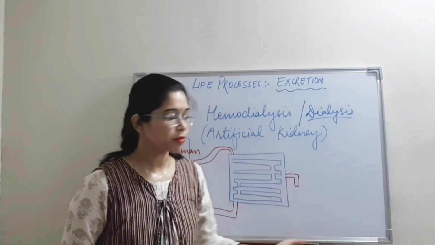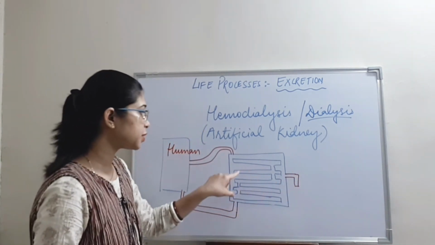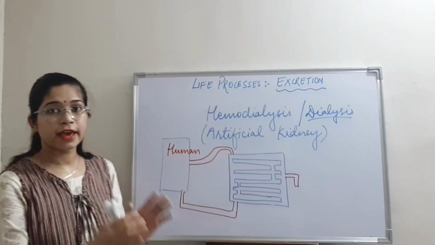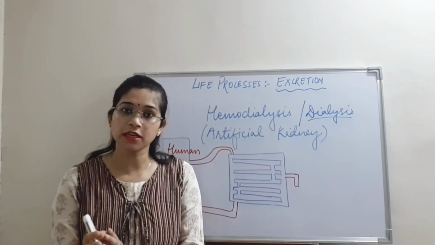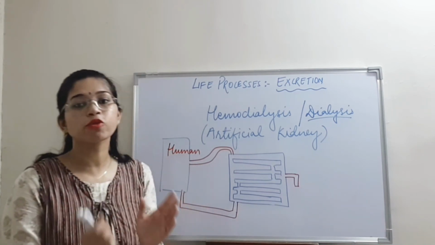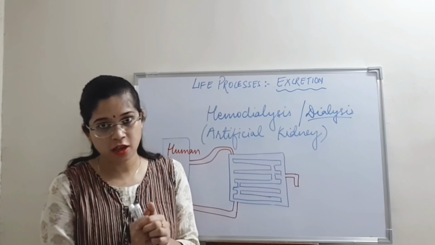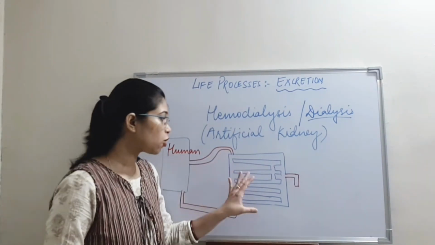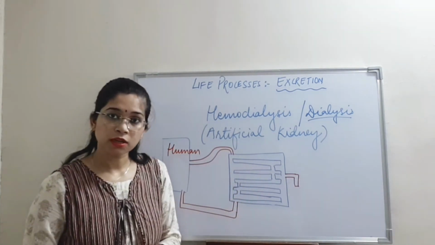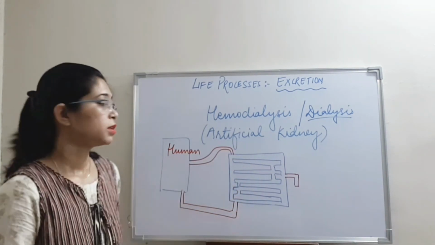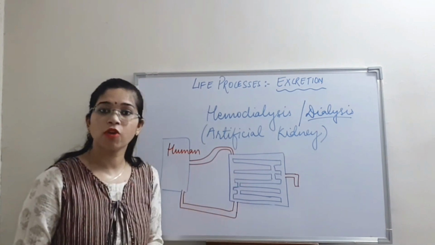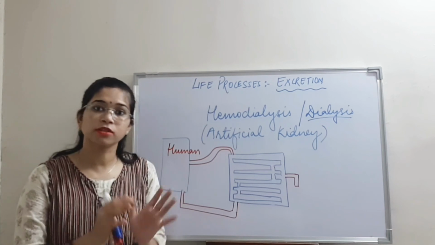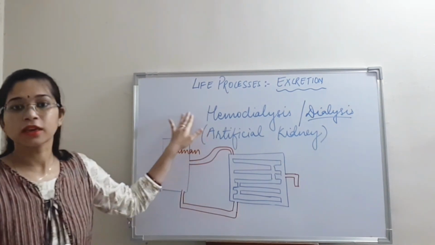Now, there is a difference between this artificial kidney and the natural kidney. In natural kidney, we have PCT, loop of Henle and DCT, which again absorb the useful products if any reabsorption is required. But in this artificial kidney, there is no such mechanism. It cannot reabsorb any useful product which is also there in the blood. That is why the artificial kidneys cannot perform the way our natural kidneys perform. But yes, in order to survive for several years, this process can be helpful.